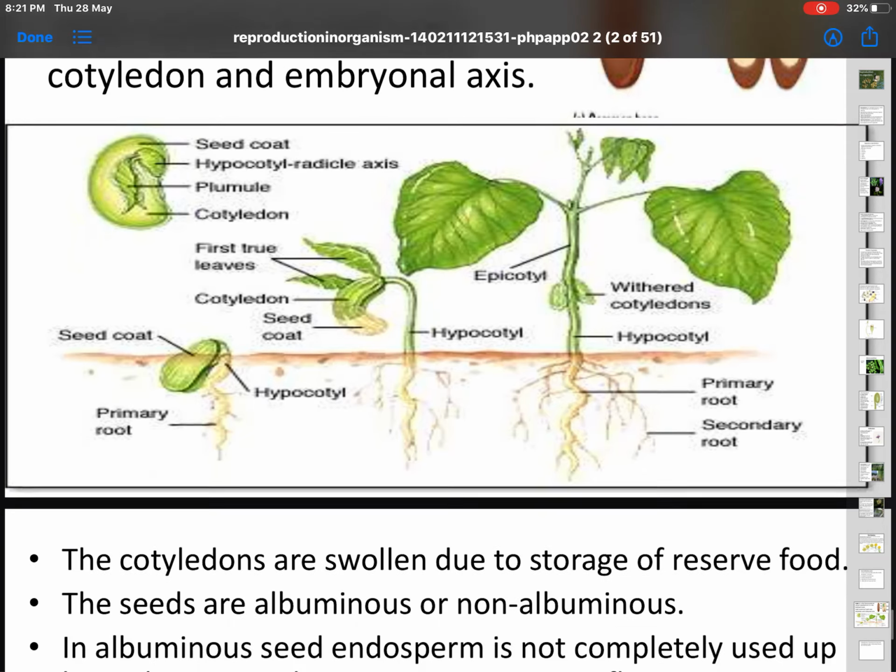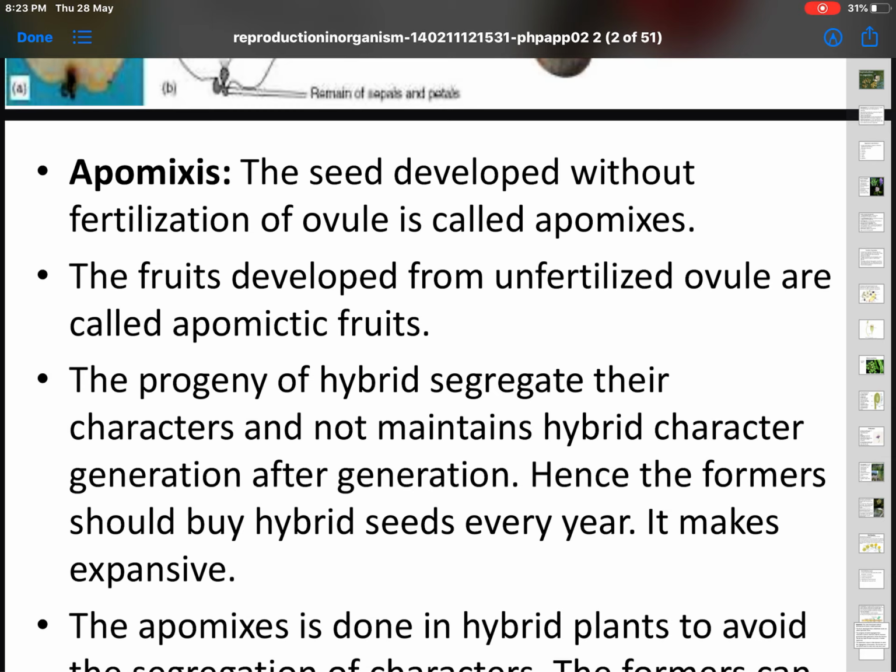The fruits developed from unfertilized ovary are called parthenocarpic fruits. Already we discussed the phenomenon called parthenocarpy. And I said Bijapur is famous for seedless grapes and seedless pomegranates. So parthenocarpy always results in the formation of seedless fruits. And finally, we come to another phenomenon called apomixis. Here, the seed is developed without fertilization of the ovule. The seed will be formed without fertilization.